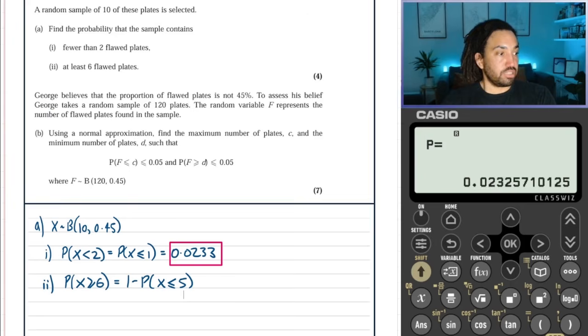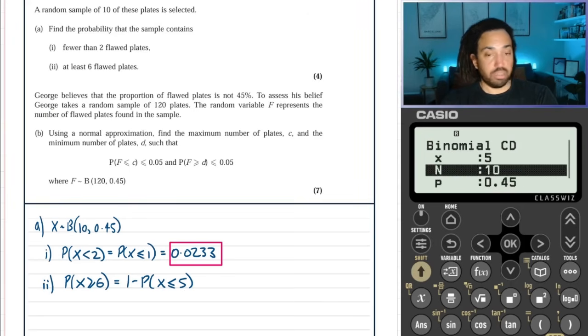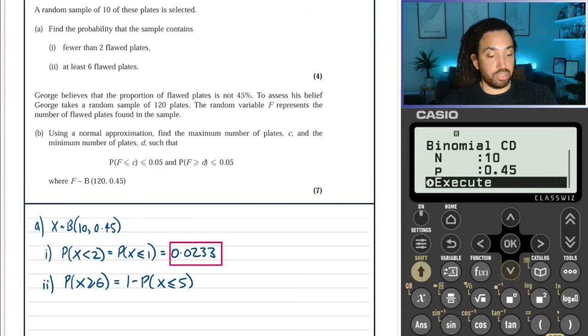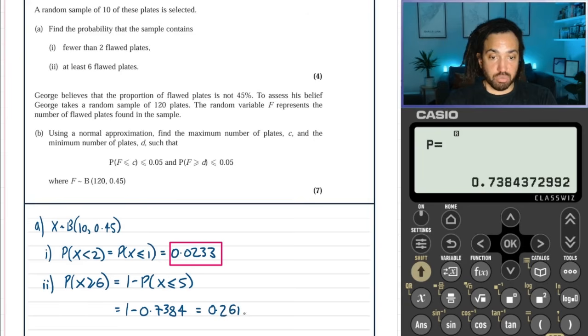And our calculators do less than or equal to. So we need to convert it into a less than or equal to, like we've done there. Okay, so this is 1 minus 0.7384, which is 0.2616. Perfect.